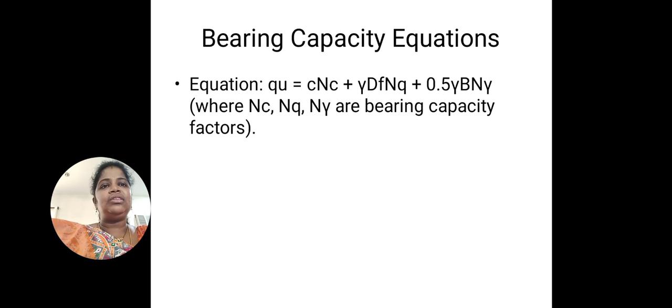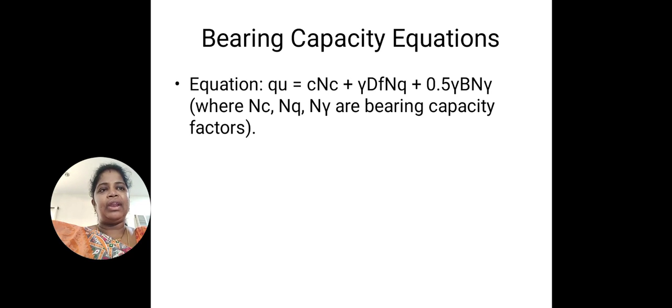In this, the term Qu means ultimate bearing capacity of the soil, c means cohesion, Nc, Nq, Nγ are the bearing capacity factors, and γ is the unit weight of soil as usual, Df means depth of foundation, and B is width of foundation.